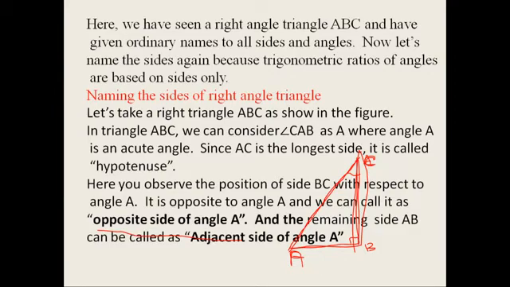With respect to this angle, we call BC the opposite side and AB the adjacent side. With respect to the other vertex or angle, the opposite side is AB and the adjacent side is BC. So the respective angle is very important here. Without the vertex or angle, we can't define the opposite side and adjacent side. Is it clear?